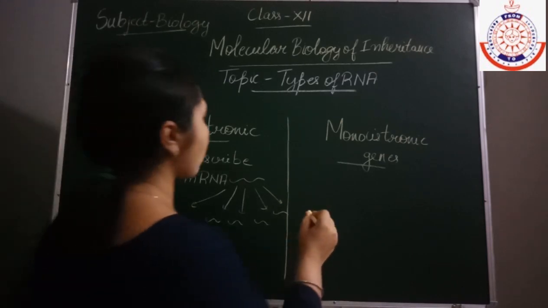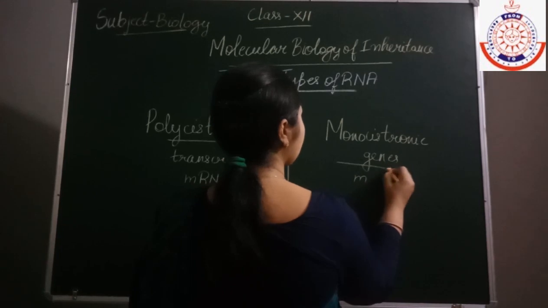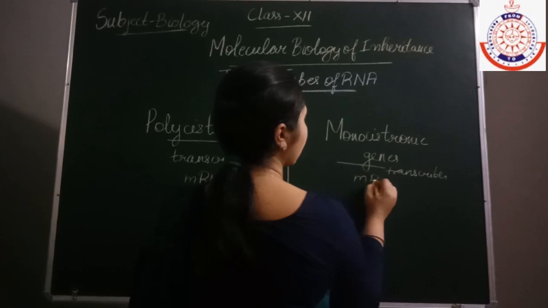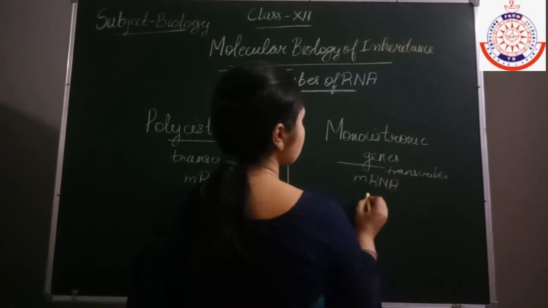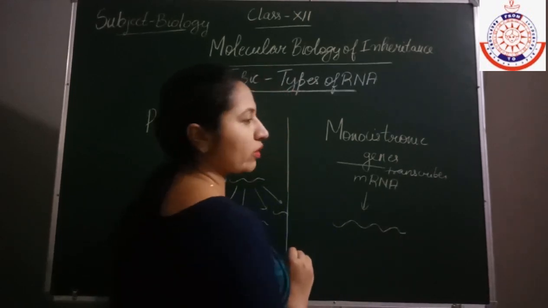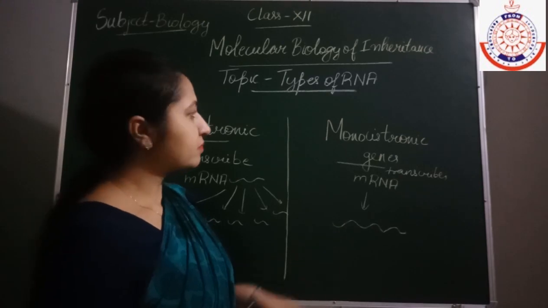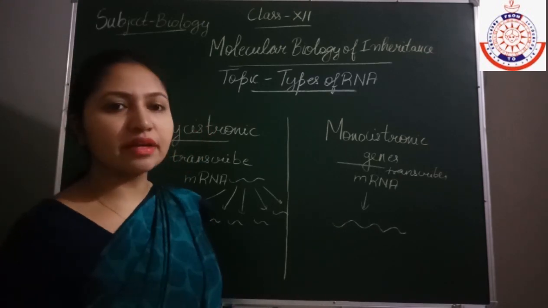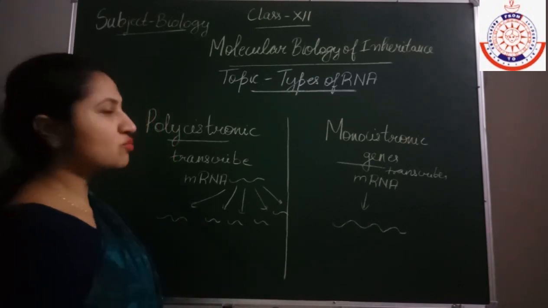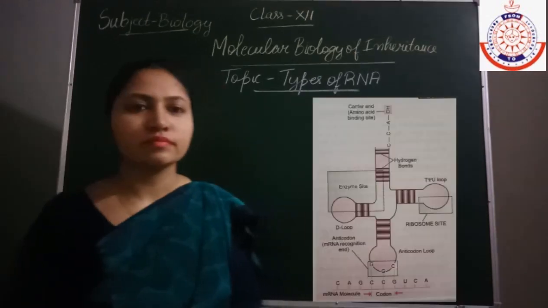Monocistronic genes transcribe the mRNA which is responsible for the formation of only one polypeptide. Monocistronic genes are present in eukaryotes, and polycistronic genes are present in prokaryotes.